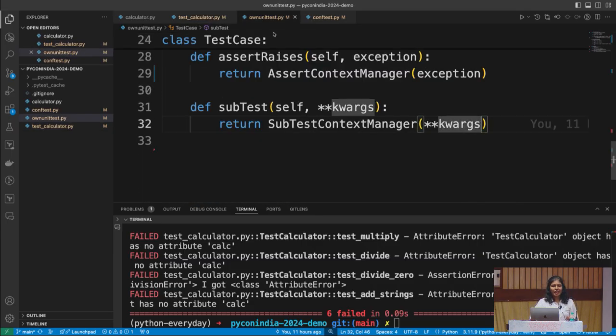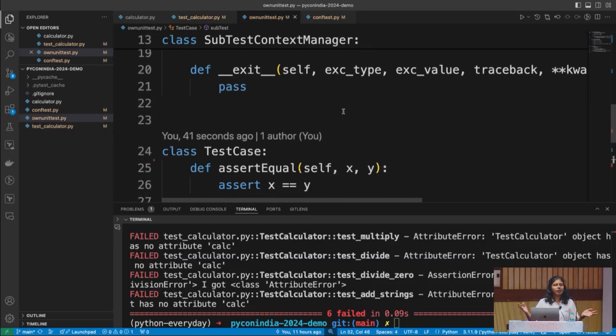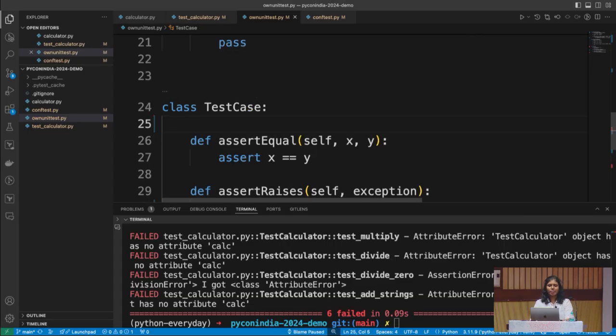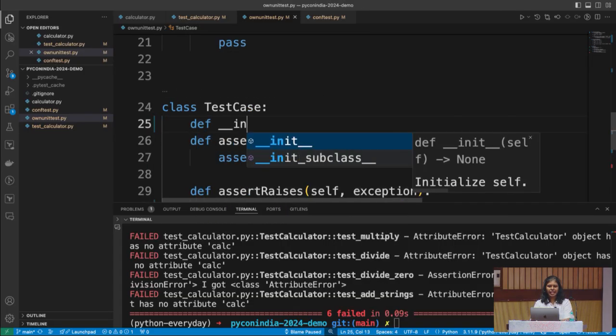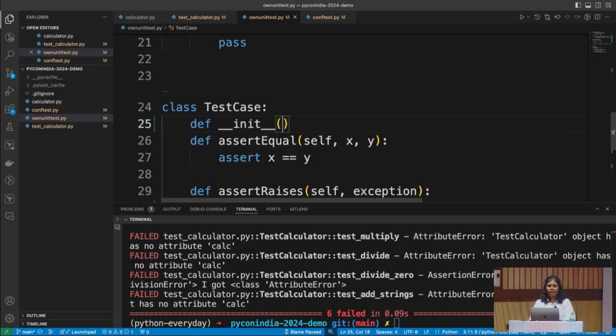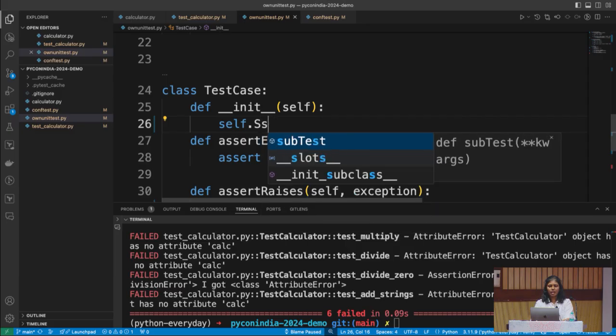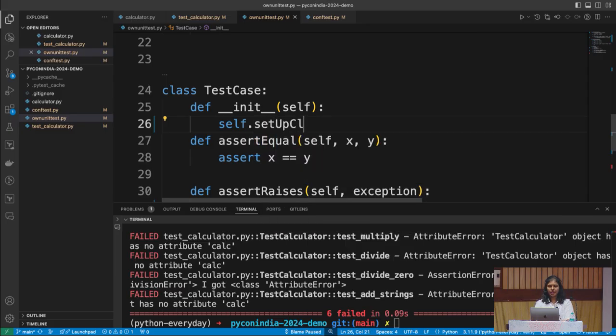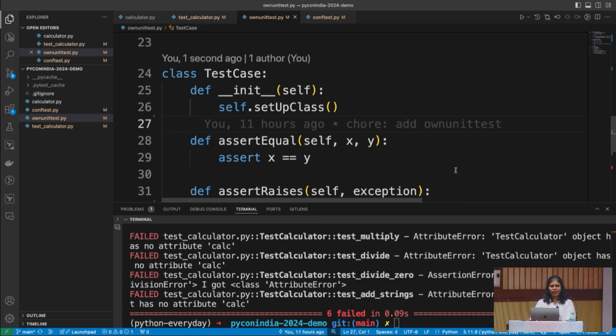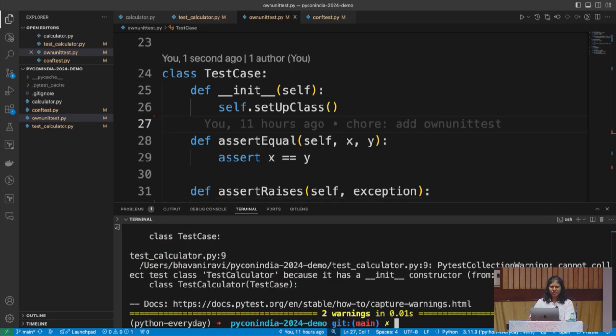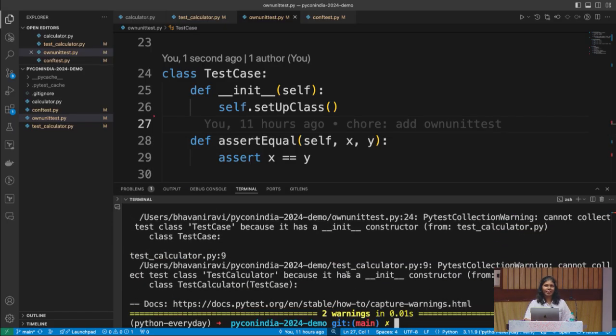The closest way I could find to do it, because I'm not building anything fancy, is to have an init method inside my test case class. And this test case class will call all the setup functions. So setUpClass, that's all I need for now. So yay, no errors, amazing. No, not impressed? Yeah, I was not too, because nothing is running. At least we don't have errors.